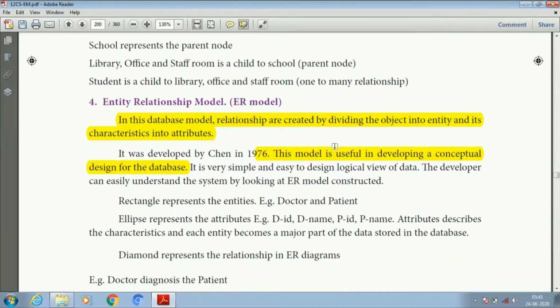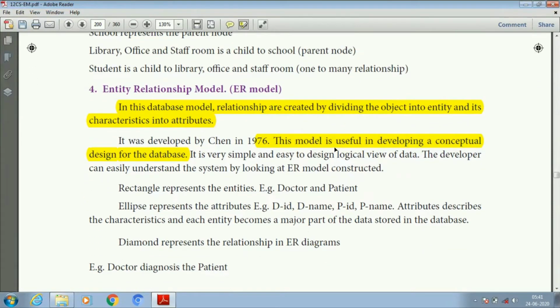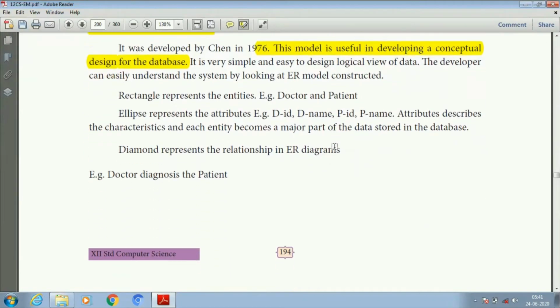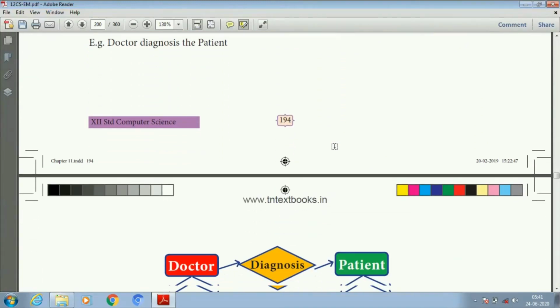The fourth one is the entity relationship model. The entity relationship model is created by dividing the object into entities and its characteristics into attributes. This model was developed by Chen in 1976. It is useful in developing a conceptual design for the database. Entities are represented by a rectangle, attributes by an ellipse, and a diamond represents the relationship in the diagram.